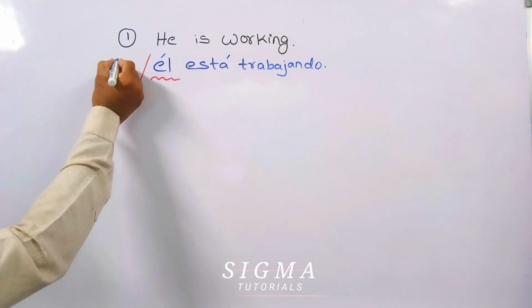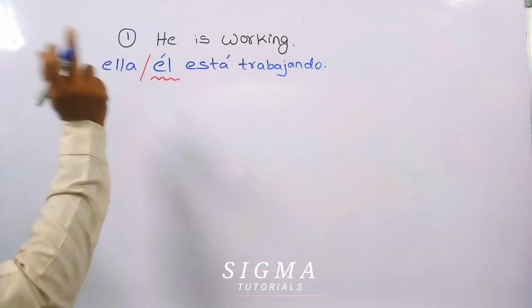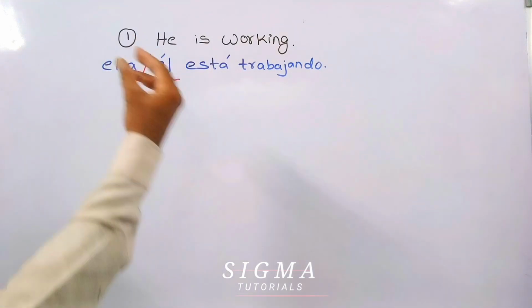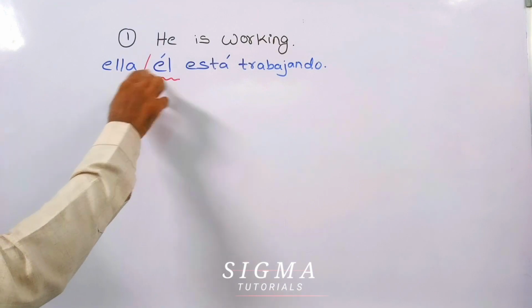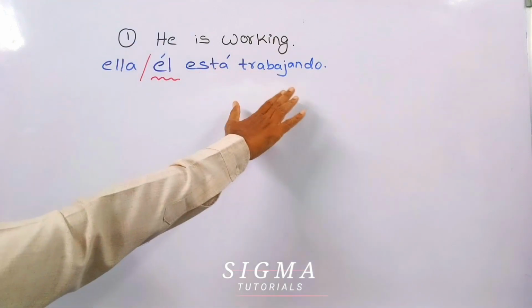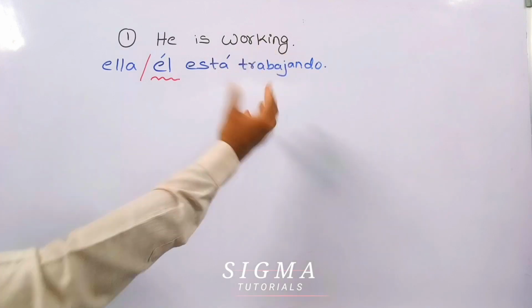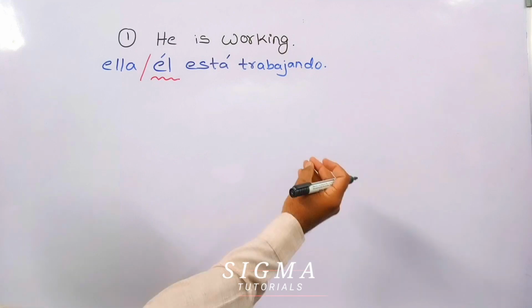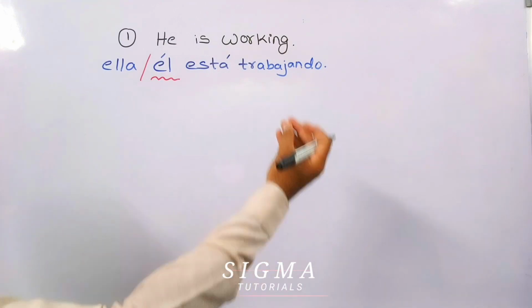That will be ella. If it is female or feminine form, ella. If it is masculine form, él. Está trabajando will stay as it is. This is the sentence of present temporary situation.